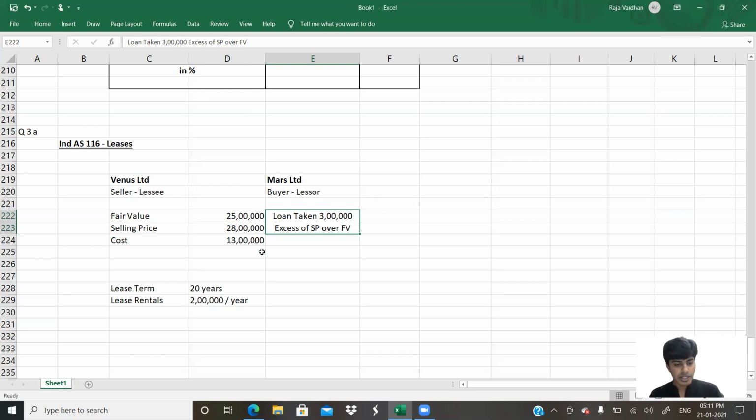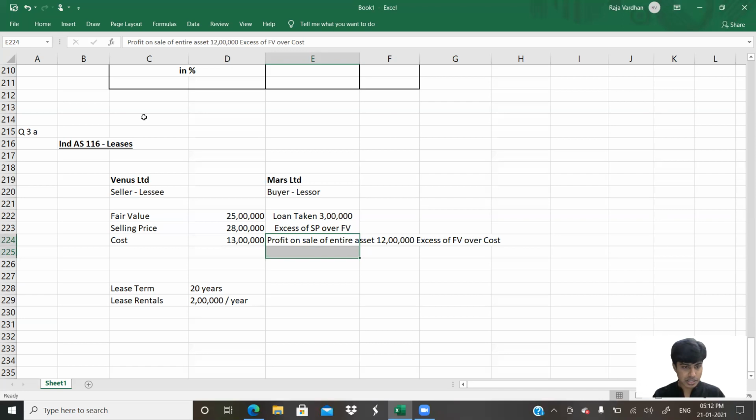You get that? Okay. Next, we have the fair value. Fair value is to be considered as the selling price. 25 lakh is the price. And then the cost is 13 lakh. So there is one more item that needs to be recognized here. Profit. Profit on sale of entire asset is how much? 25 lakh is the fair value. Cost is 13 lakhs. So technically our profit is 12 lakhs. Do you agree with me? 12 lakh. That is excess of fair value over cost.